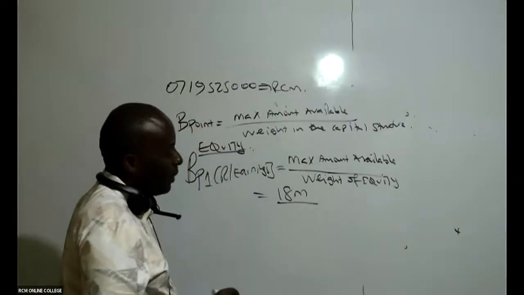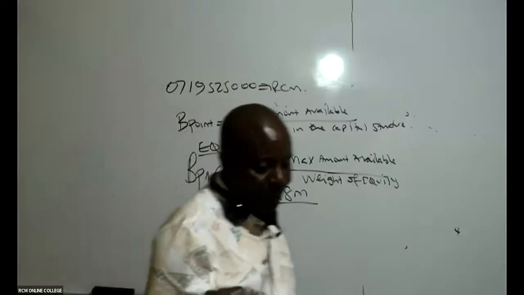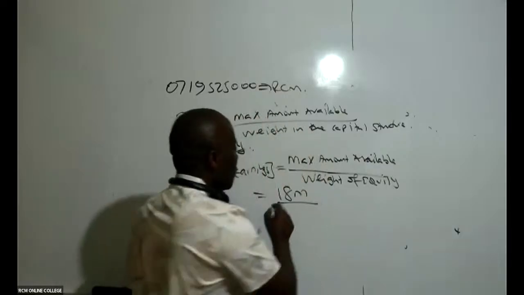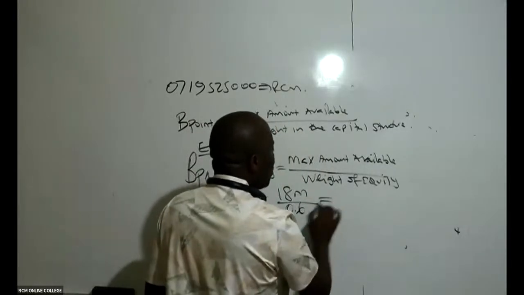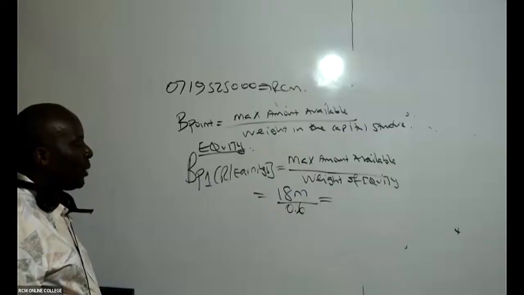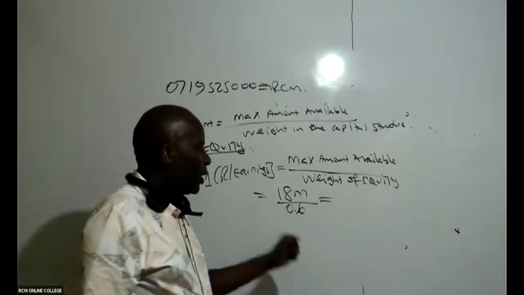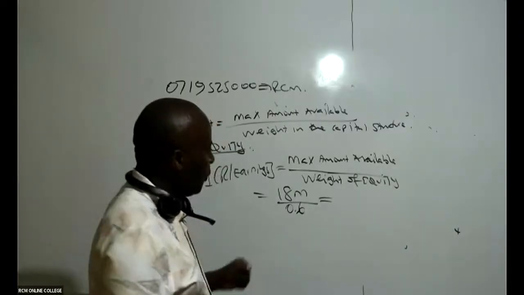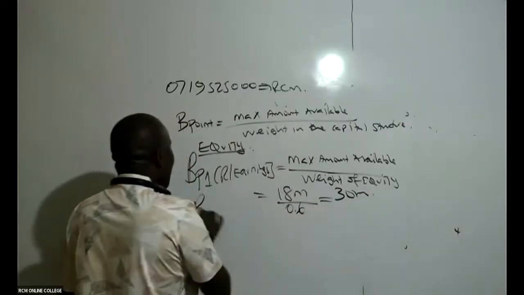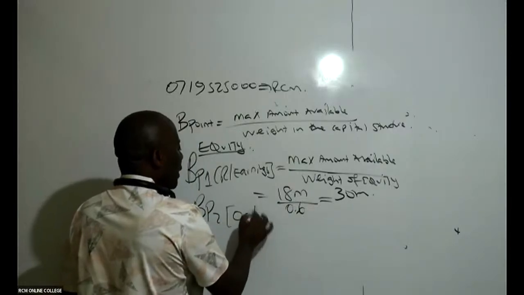Can someone remind me this? So the optimal weight was 0.6. Can you kindly go ahead and divide this for me? 18 million divided by 0.6 will end up giving me what breakpoint? We are almost finishing, just 5 minutes. So this is giving me 30 million. Thank you so much. Then we shall come and get breakpoint 2 for ordinary shares.